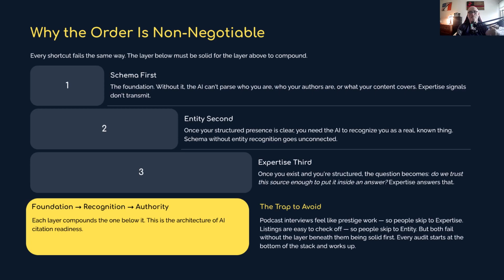They want to skip the expertise part, because podcast interviews feel like a bear to do, or they want to skip to entity because listings are easy to check off. But the layer below has to be solid for the layer above to compound, right? So that's why every audit I run starts at the bottom of the stack and works up. Fix what's broken at the foundation before investing in the layers above it, okay?